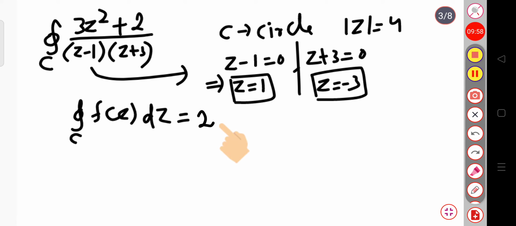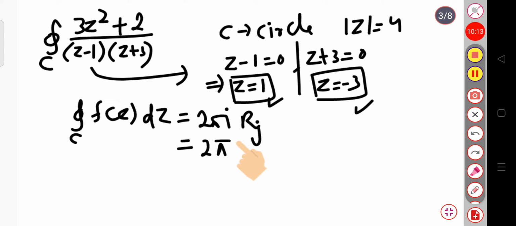pi i into the residue. This is the residue of the jth term you have to write, that is R1 plus R2 and so on. Here you can see that there are two residues available. So, we can write this as 2 pi i into R1 plus R2. Now you have to calculate the value of R1 and R2, clear.